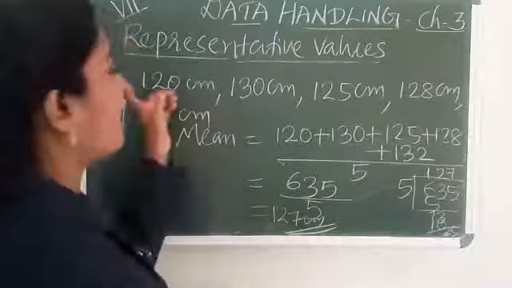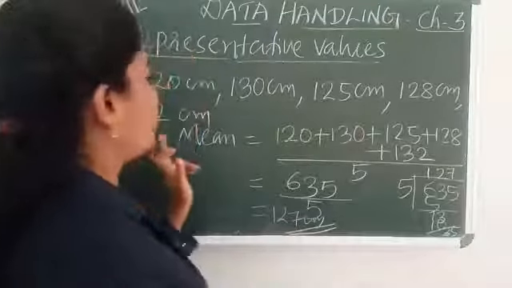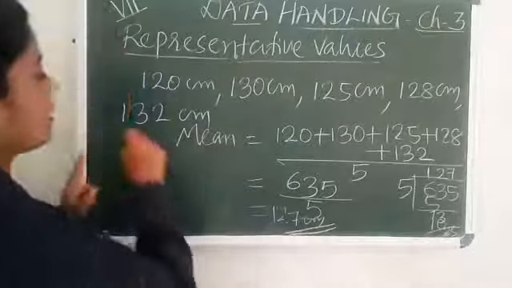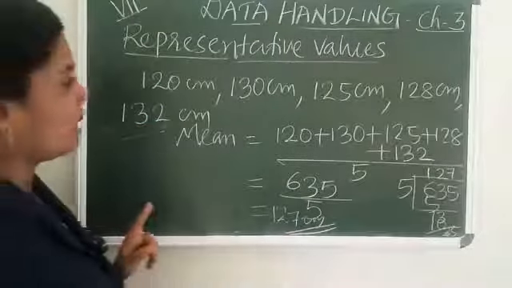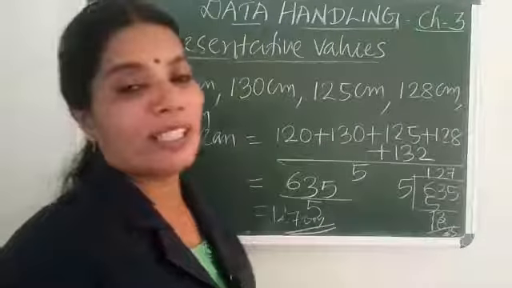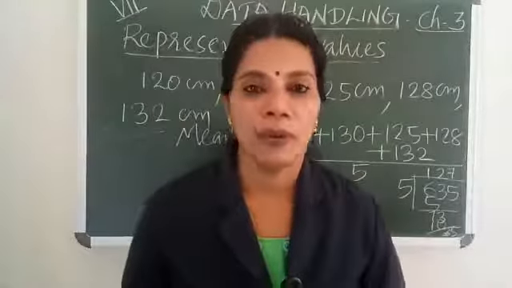The average height lies between the highest and the lowest height. Here the highest height is 132 centimeter and the lowest height is 120. How to find arithmetic mean? Sum of all the observations by number of observations.